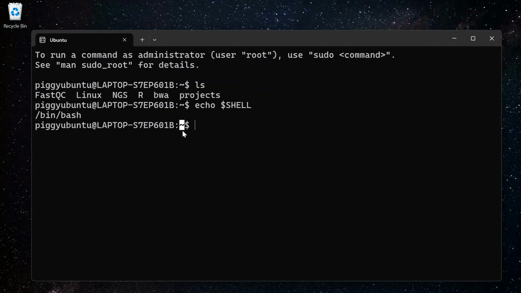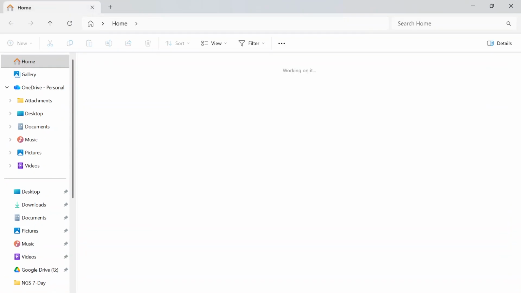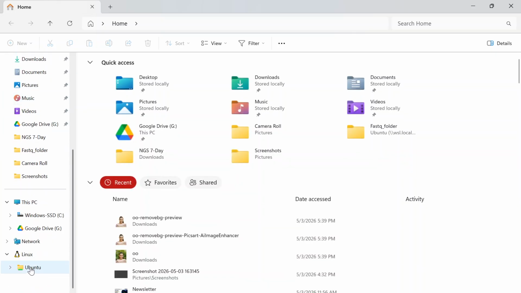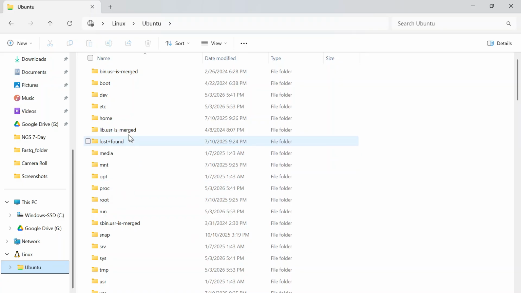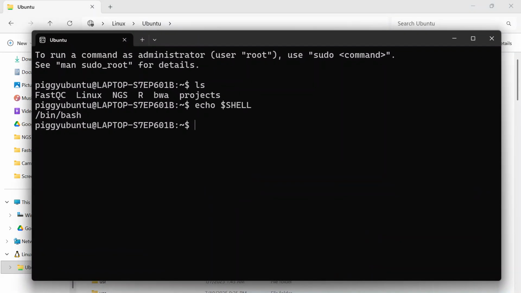So when we use Linux, let's see where we are inside the computer. I'm going to open my file explorer, and here I'm going to open Ubuntu. Can we see this home folder? These are all the folders, and here is this home folder. So this sign here represents that we are inside the home directory. We can also print it.